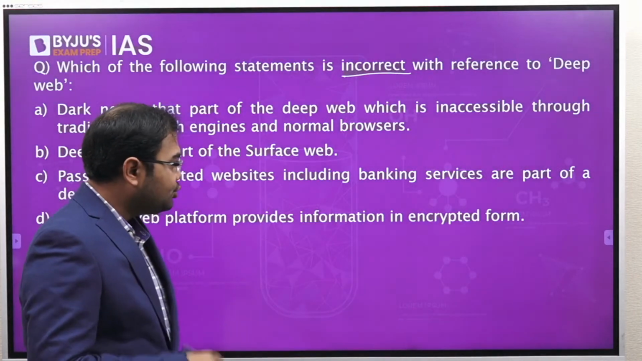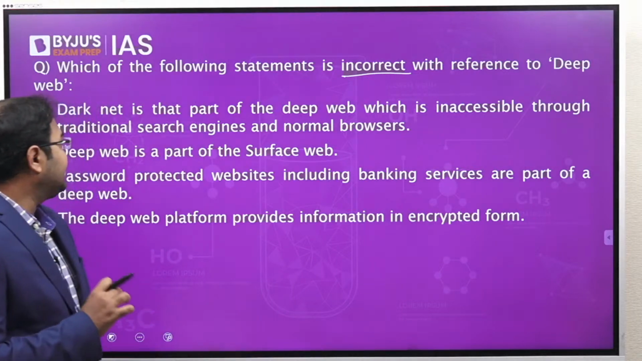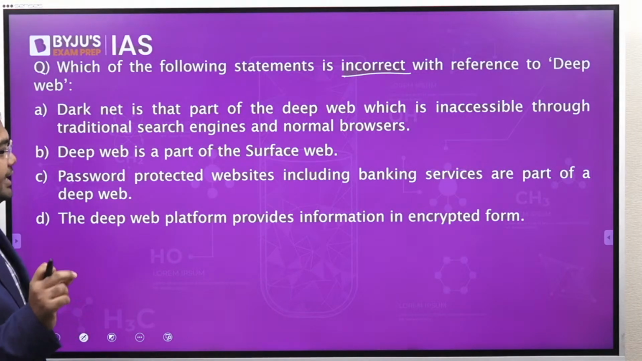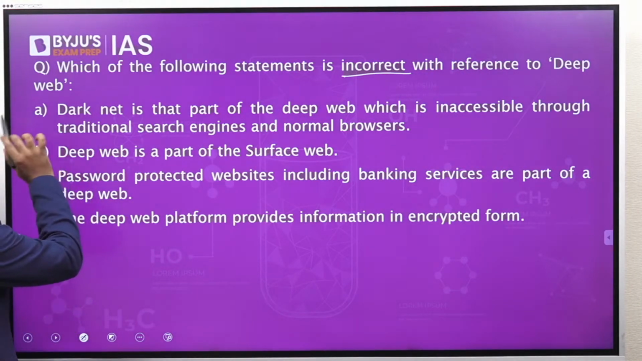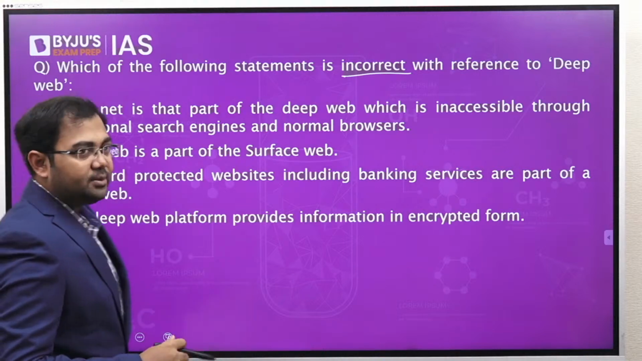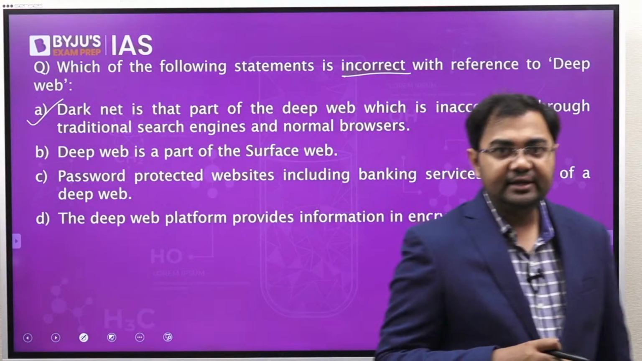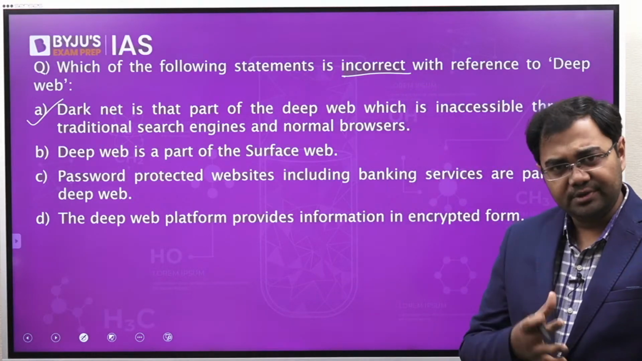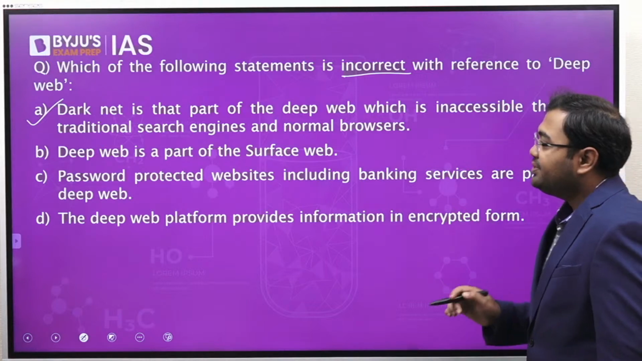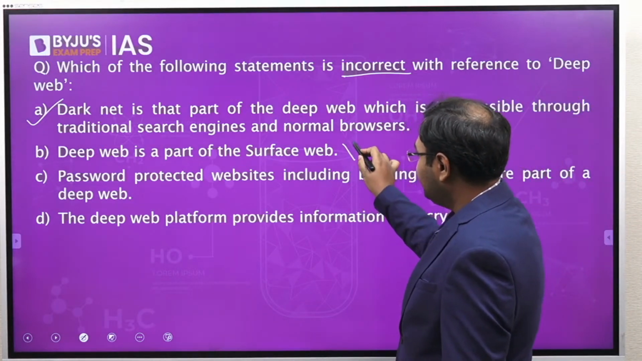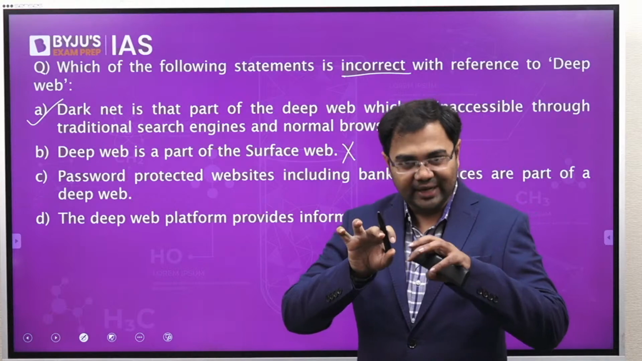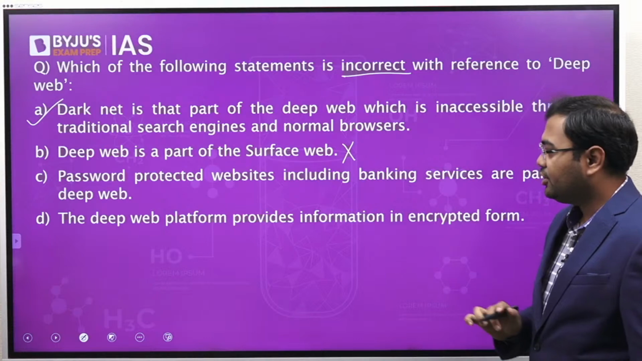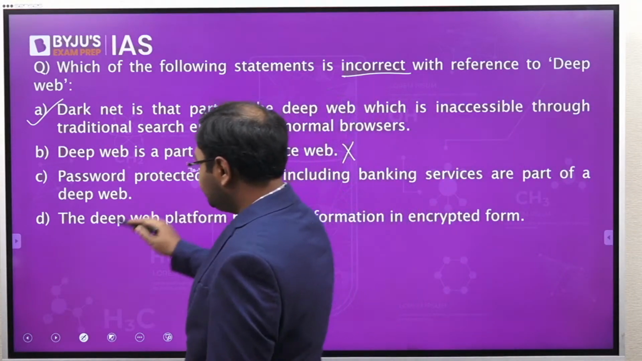Alright, let's go back to the question. First: darknet is that part of the deep web which is inaccessible through traditional search engines and normal browsers. So this looks to be correct. This is what we have discussed, that the dark web is completely hidden and not searchable easily, or not searchable at all because it is non-indexed. Second: deep web is a part of the surface web. Now can this be correct? We are saying that one is deep web, one is surface web, so they are completely different. So it should not be correct. So that's why this is wrong.